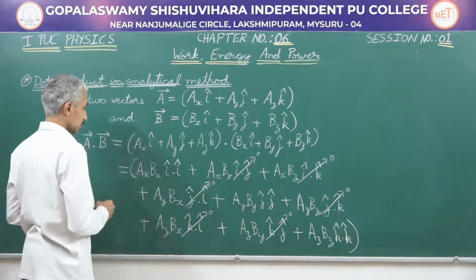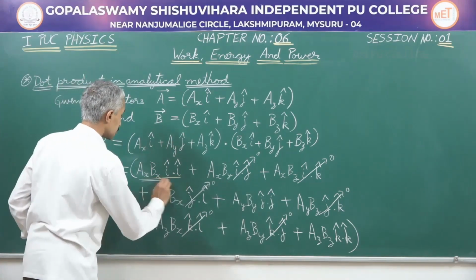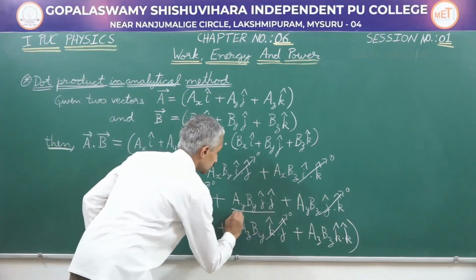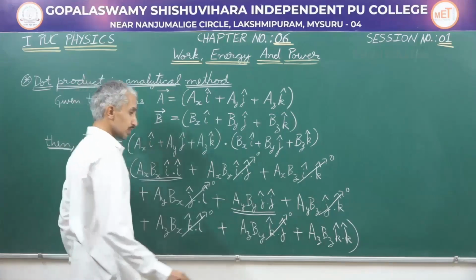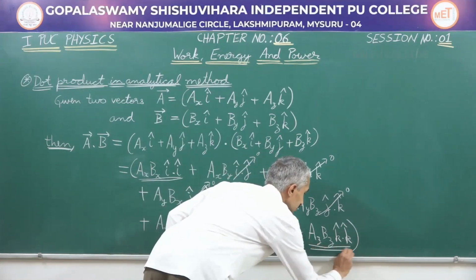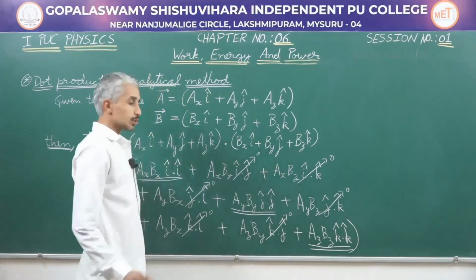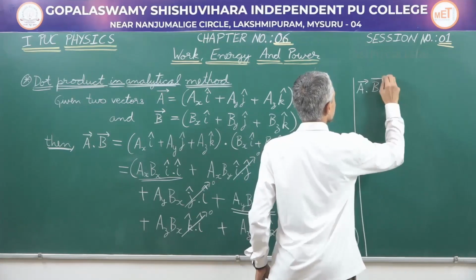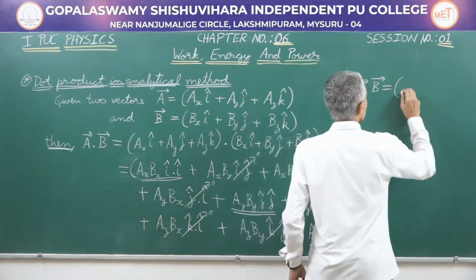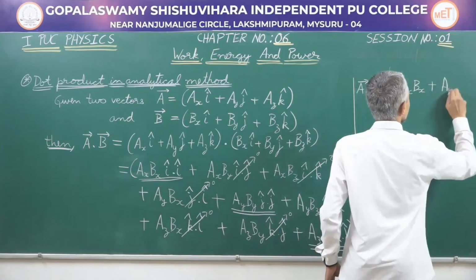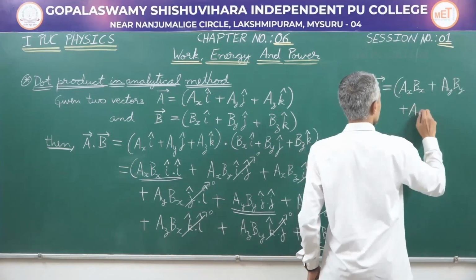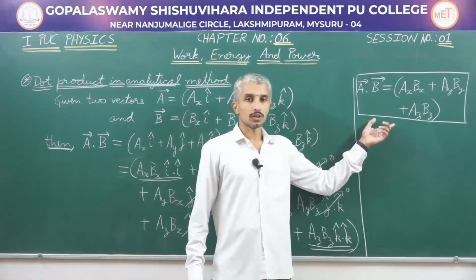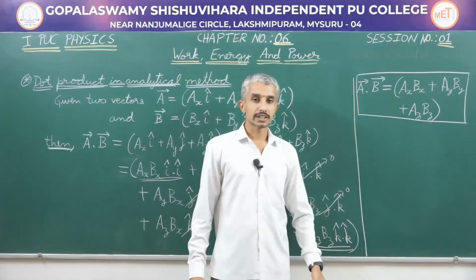So, we are left with Ax Bx, since i dot i will give us 1, Ay By, since j dot j will give us 1, and finally Az Bz, since k dot k will give us again 1. So, I will get the result here as A dot B is going to be equal to Ax Bx plus Ay By plus Az Bz. So, this is the result of the dot product of two vectors in analytical form.